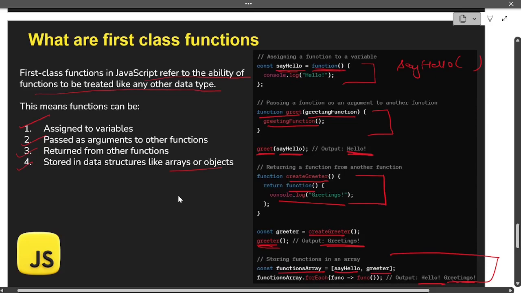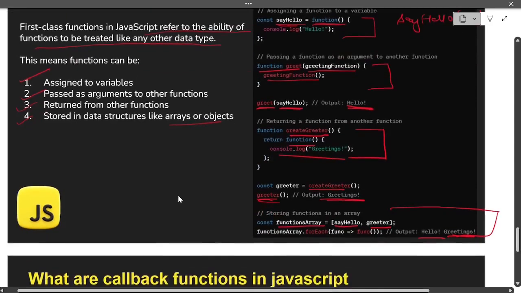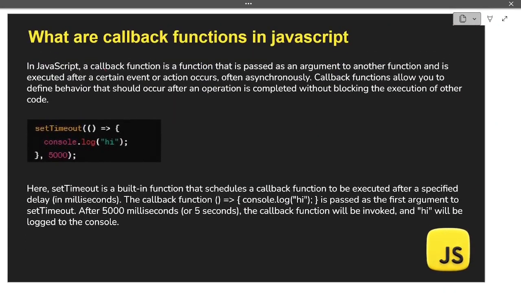So this is only what is first class function, that is the ability of JavaScript functions to be treated like any other data type. Let us now move on to the next question, that is what are callback functions in JavaScript. Again a very important question. So in JavaScript, a callback function is a function that is passed as an argument to another function and is executed after a certain event or action occurs, often asynchronously.